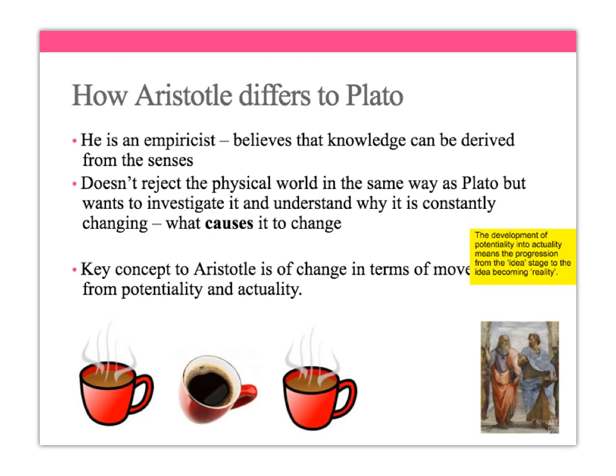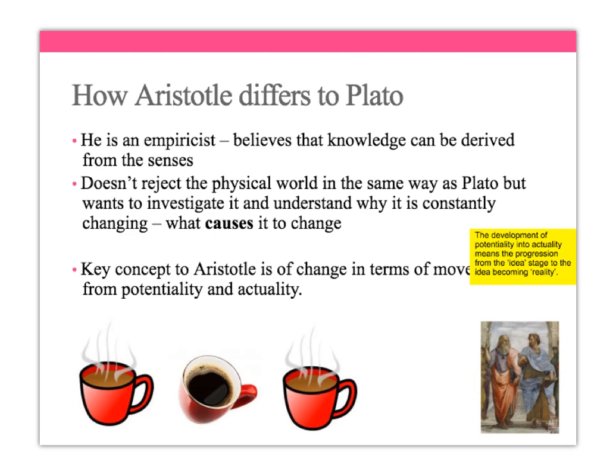Now, Heraclitus noticed that everything was changing, and we saw that Plato sees this as a reason to reject the physical world, whereas Aristotle is saying, hang on a minute, let's actually investigate why the world is changing. So instead of rejecting it, he's going to investigate it, like modern day scientists do. Now, a key concept to Aristotle is this term change, and by change he means movement. And what he means is movement in terms of potentiality to actuality.